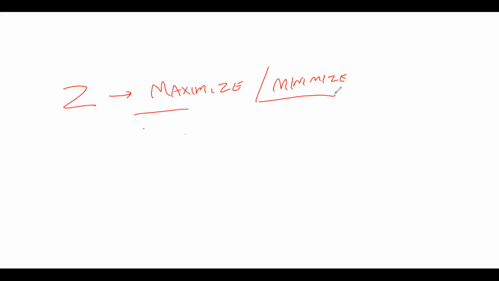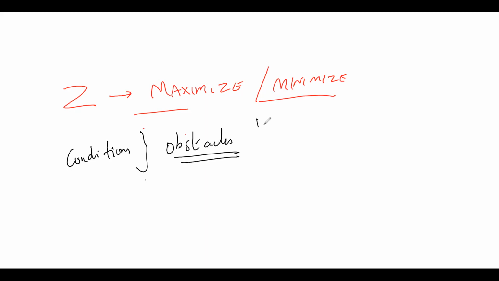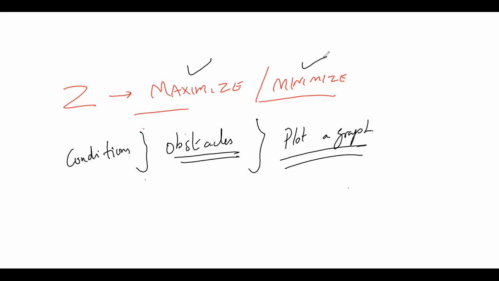Then they will be giving us some conditions, in the sense of obstacles. And we have to plot a graph and get which is the best possible way to maximize the profit or minimize the expenses. That's all.